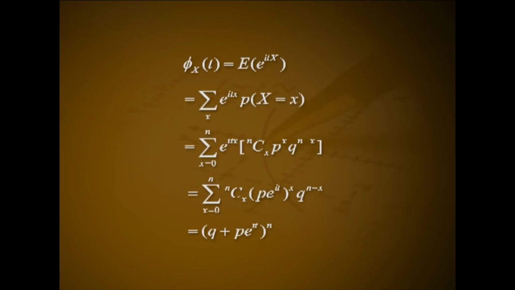Therefore, this is summation over x from 0 to n of e raised to itx into nCx p raised to x into q raised to n minus x, that is summation x from 0 to n nCx (p e raised to it) all raised to x into q raised to n minus x, that is equal to (q plus p e raised to it) all raised to n.